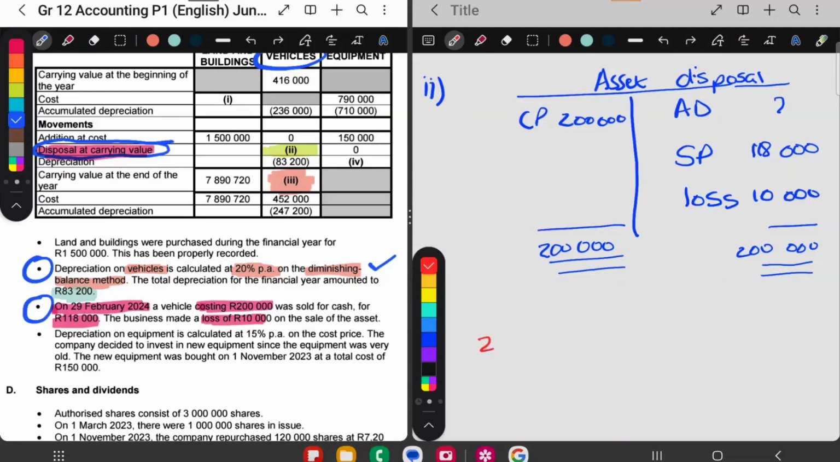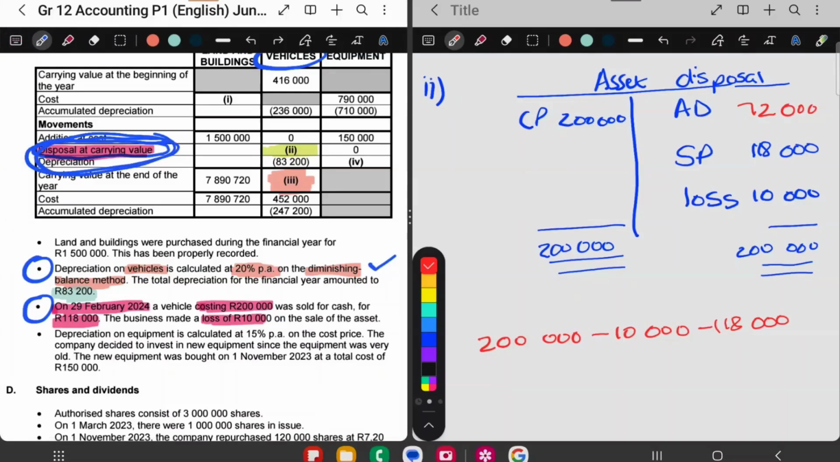So here I'm going to do a side note. I'm going to say 200,000 minus 10,000 minus 118,000 gives me the accumulated depreciation over there, and I get that to be 72,000. So this is 72,000. Okay, so far I have the asset disposal account. That is still not the disposal at carrying value.